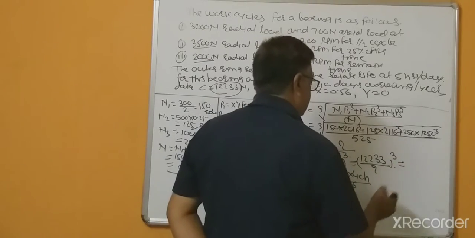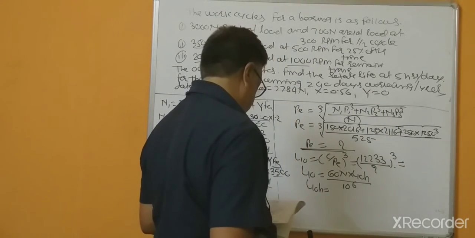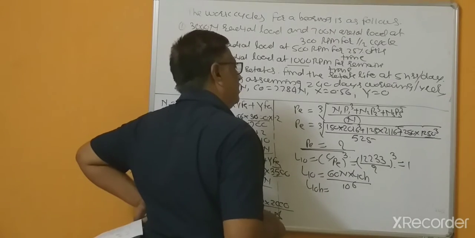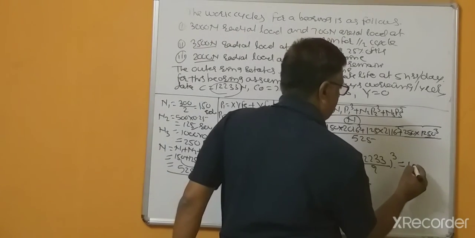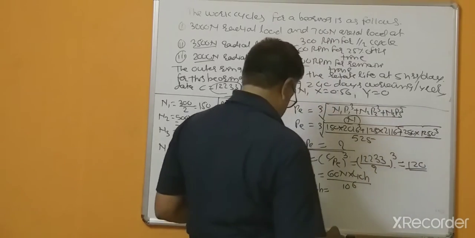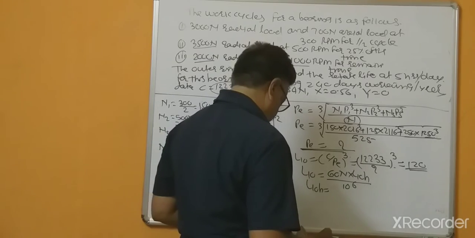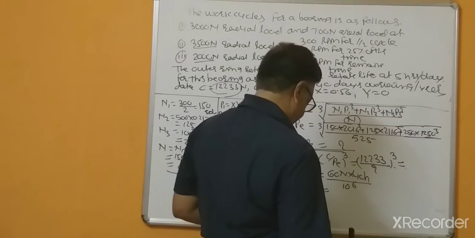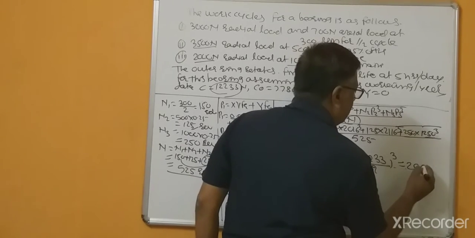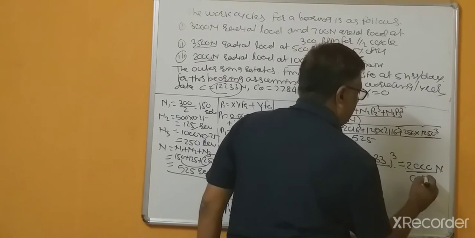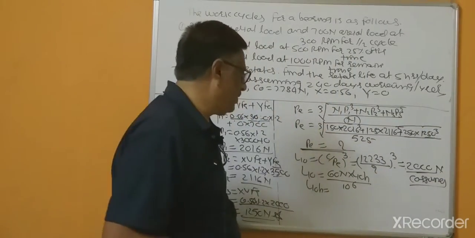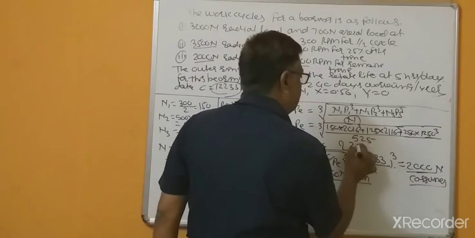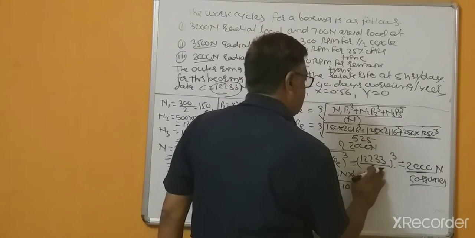Suppose this value is, assume this is, because of non-availability of calculators, 2000 Newton. So here this is 2000.